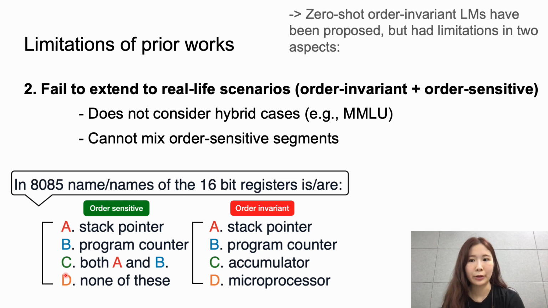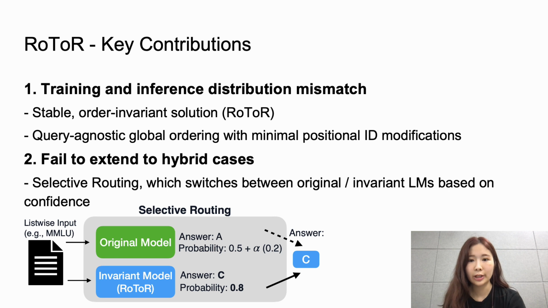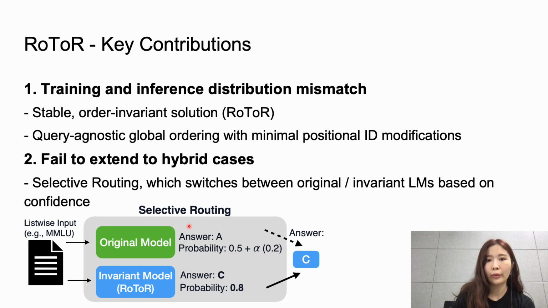For example, MMLU prompts with "none of these", where the option order is important. We address both gaps. RoToR achieves invariance with a single global ordering and a circular positional ID scheme that is reused for every query. For the second limitation, we propose selective routing, which compares confidence scores from the base model and its invariant variant and routes to the more reliable answer.